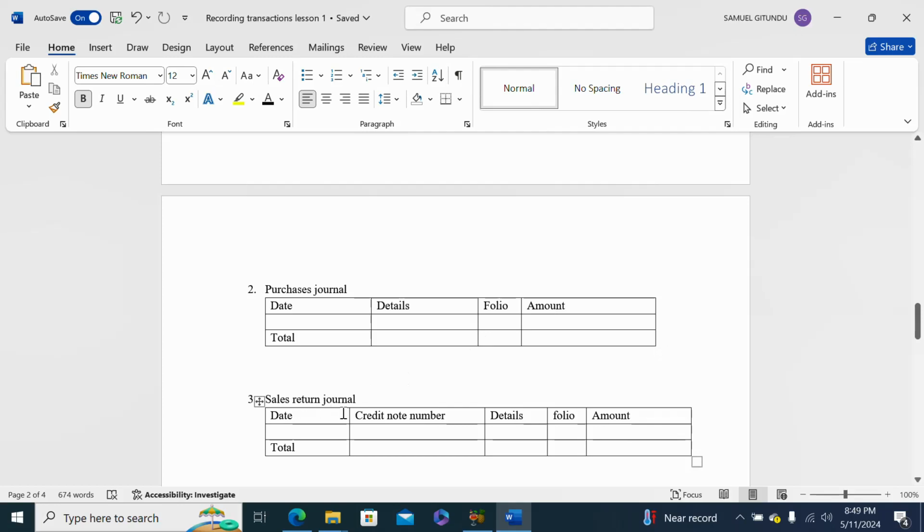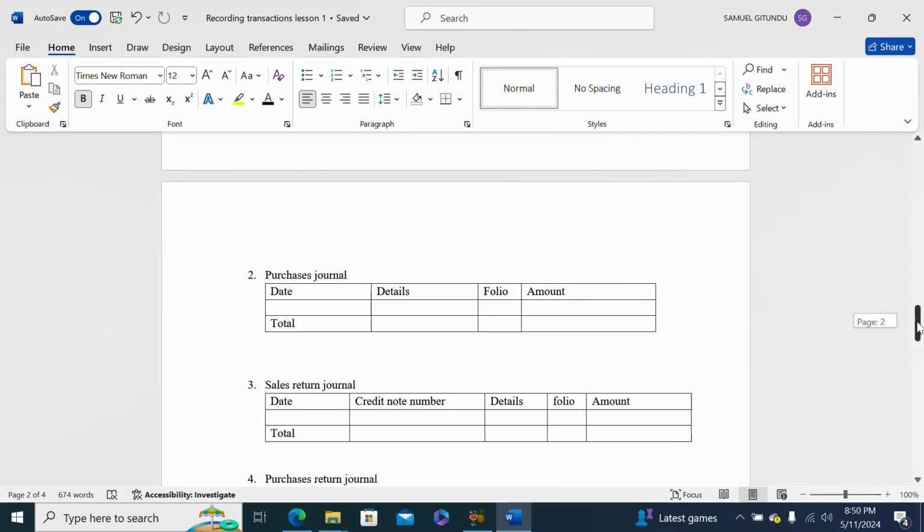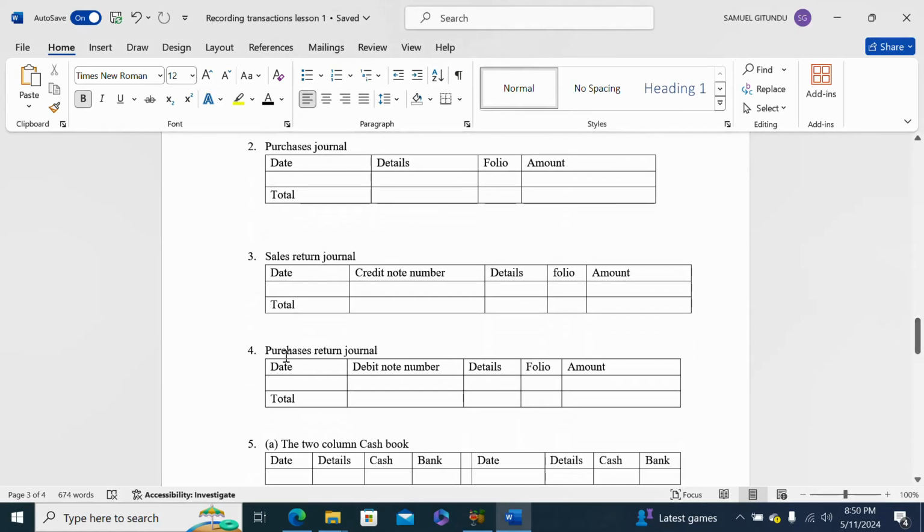Then the sales return journal: you record the date of the transaction and the credit note number. We have said that the credit note is issued when the debtors return some goods to the firm or to the company or to the business. So you indicate the credit note number, then the details of the goods which have been returned, the folio number, and then the amount. Then we have the purchases return journal. The format is the same. You indicate the date, the debit note number, the details, the folio number, and then the amount.